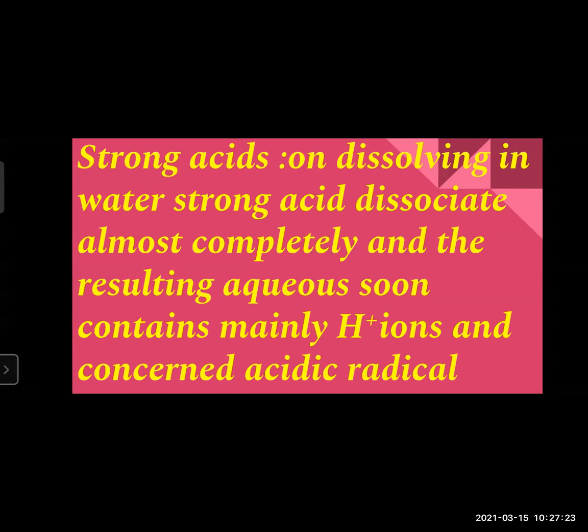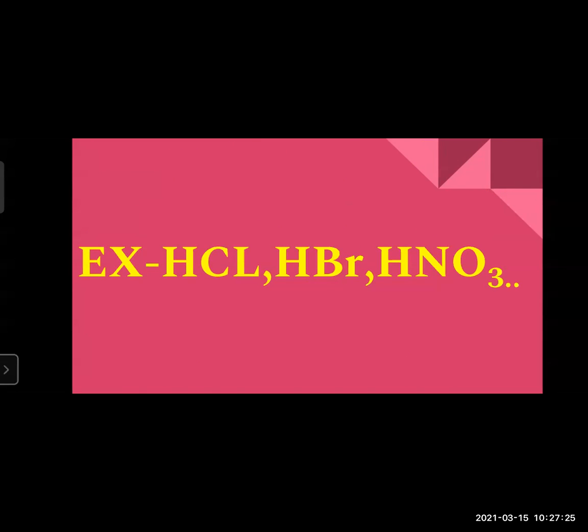Examples of strong acids are hydrochloric acid, hydrobromic acid, or nitric acid: HCl, HBr, HNO3.